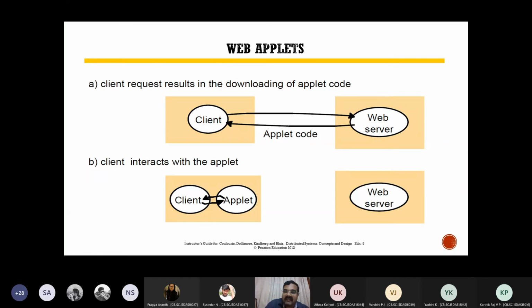Now, when we are using Java applications, applets, an applet is a small Java code where there is some visual thing. Here what is happening is, when the client is requesting the downloading of an applet code, it gets executed. And then you are able to see the visual kind of thing. The applet gets downloaded inside this client, and there is some sort of interaction. Maybe after some time, this applet can be deleted, or that can be replaced. It doesn't matter. So something like an instance of the web server in the form of an applet is being executed over here.